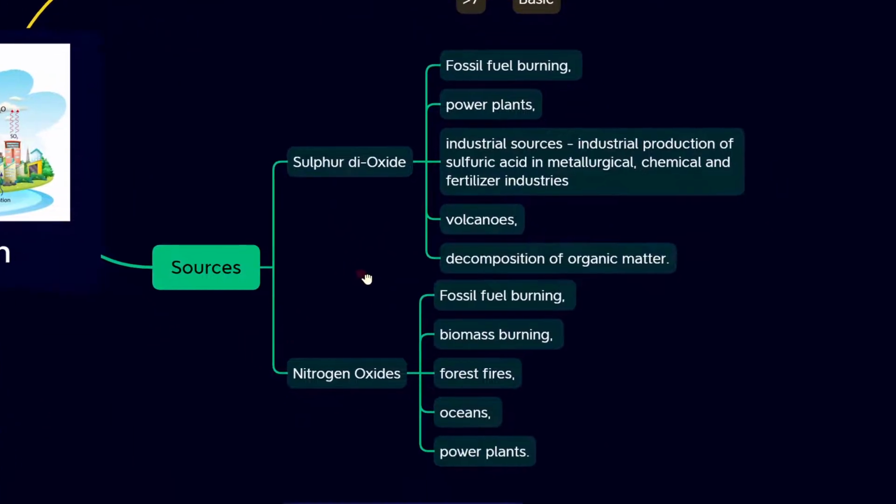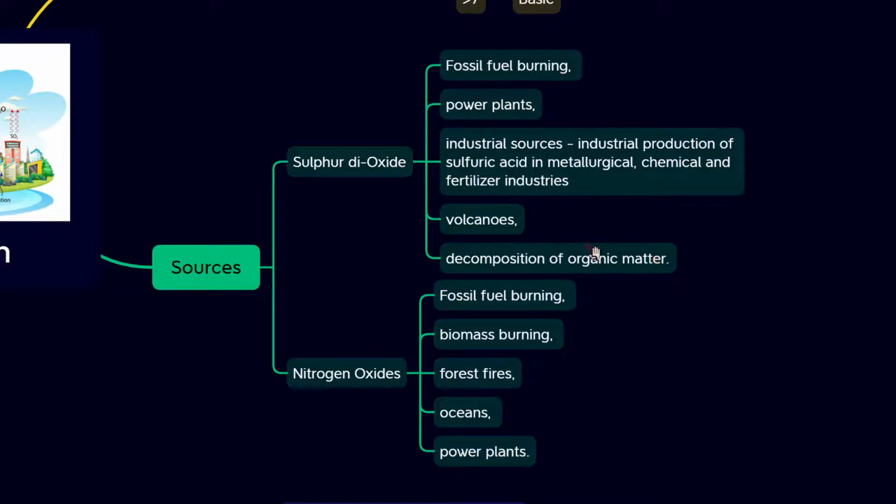So as we have seen, the sources are sulfur dioxide and nitrogen oxides. So how are these emitted? Sulfur dioxide is emitted from fossil fuel burning, power plants, industrial sources, industrial production of sulfuric acid in metallurgical, chemical and fertilizer industries, volcanoes, and decomposition of organic matter.